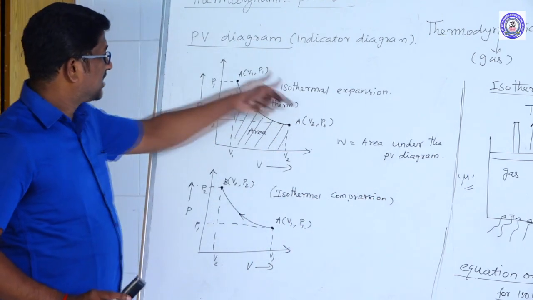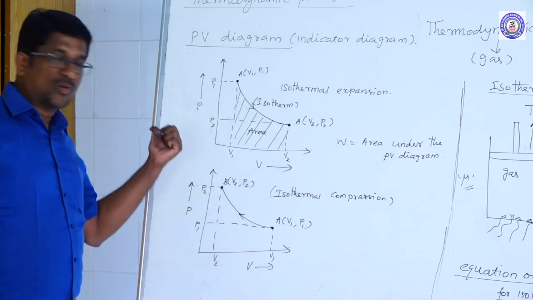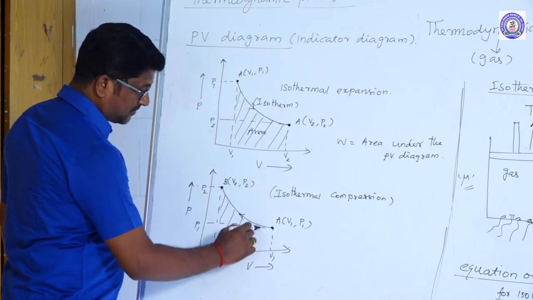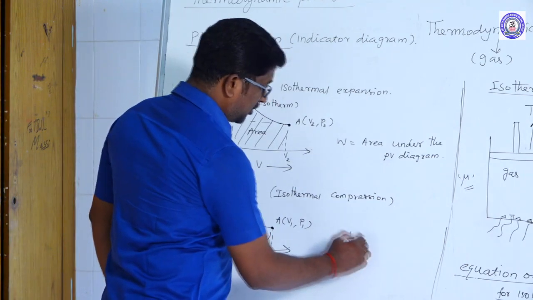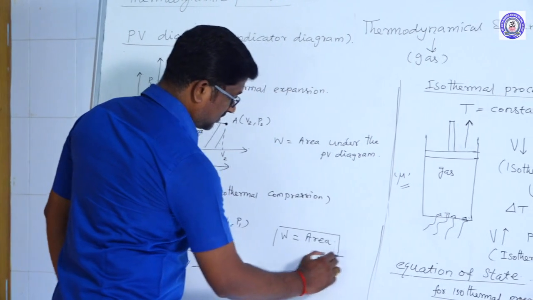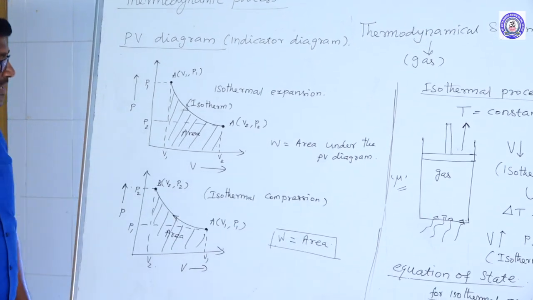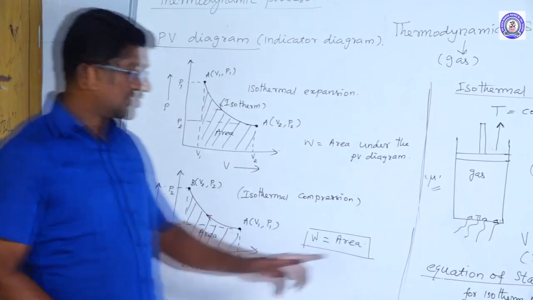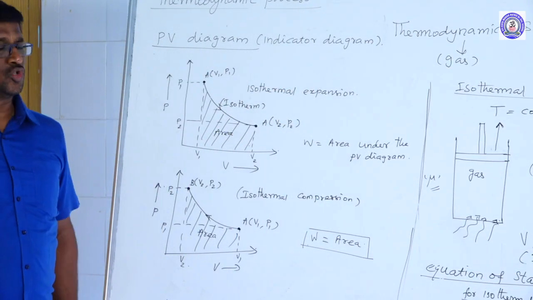In isothermal expansion, the arrow mark is downwards, whereas in isothermal compression, the arrow mark is upwards. Here also, the area under the curve gives the work done during the isothermal compression. The area under the PV diagram or PV graph gives the work done during isothermal compression and also isothermal expansion. So the equation of state is PV equals constant. So this is the PV diagram in the case of an isothermal process.